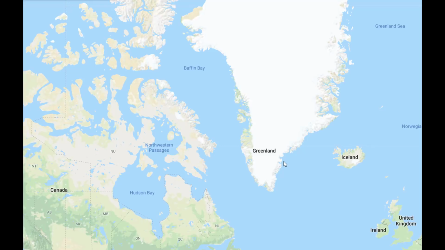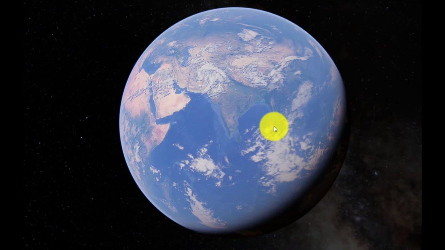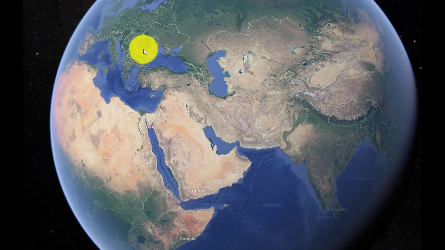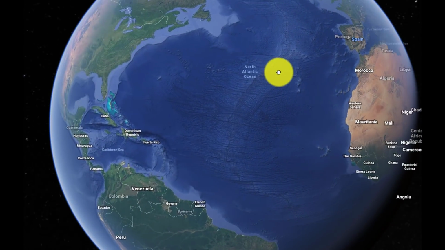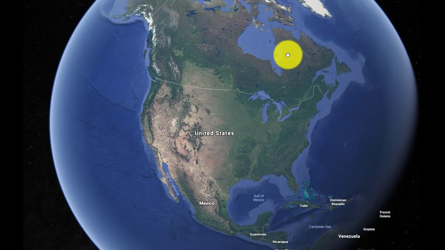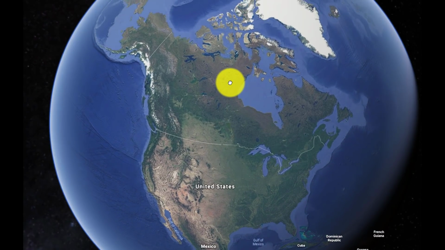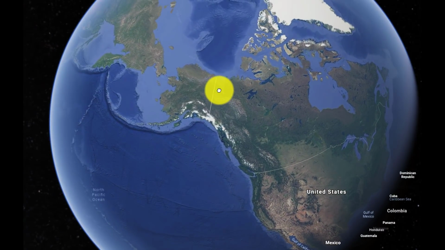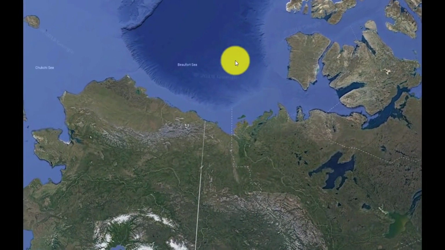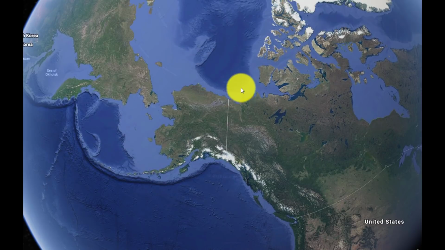Now let's talk about the second statement. The second statement claimed that the Beaufort Sea is between Greenland and Canada and it is a part of the Atlantic Ocean. Let's have a look. So this right here is the Atlantic Ocean and you will see this is North America, the entire continent. And right in front of you at the moment is the country of Canada. And the Beaufort Sea is located right here. Alright, where I'm moving my cursor, this is the Beaufort Sea.